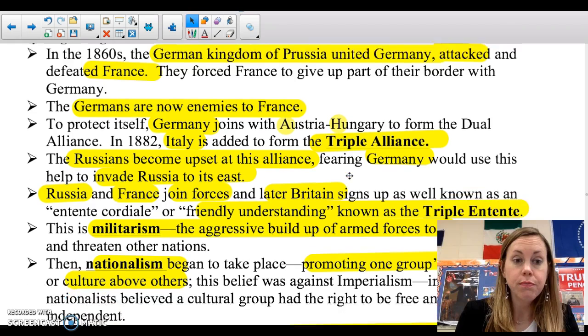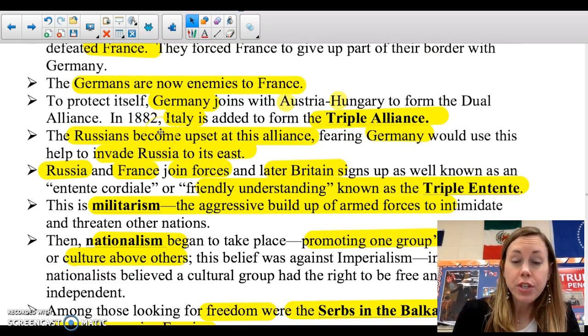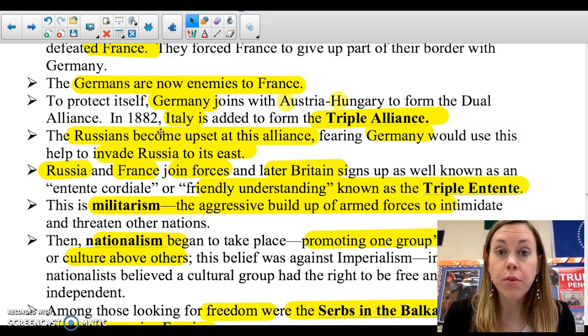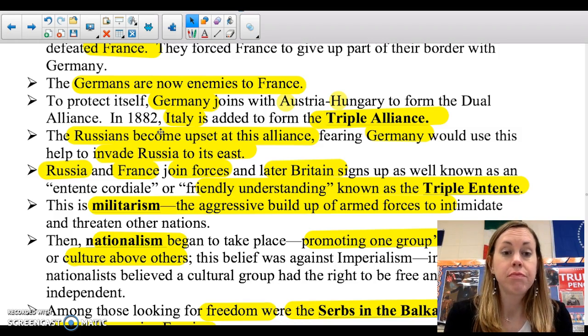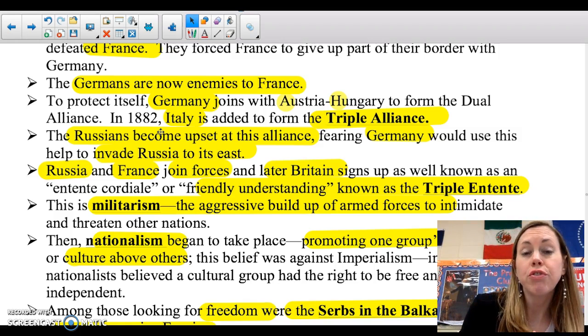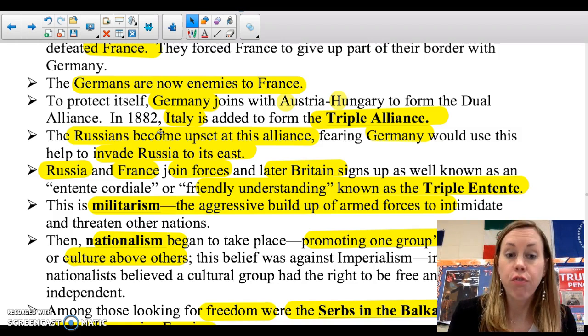The Russians become upset at this alliance and they become concerned. They think, and it's logical, since Germany invaded France to get territory, why wouldn't Germany invade Russia? So they start thinking maybe we, Russia, should form an alliance with the other nation Germany invaded, France, and we will support each other.